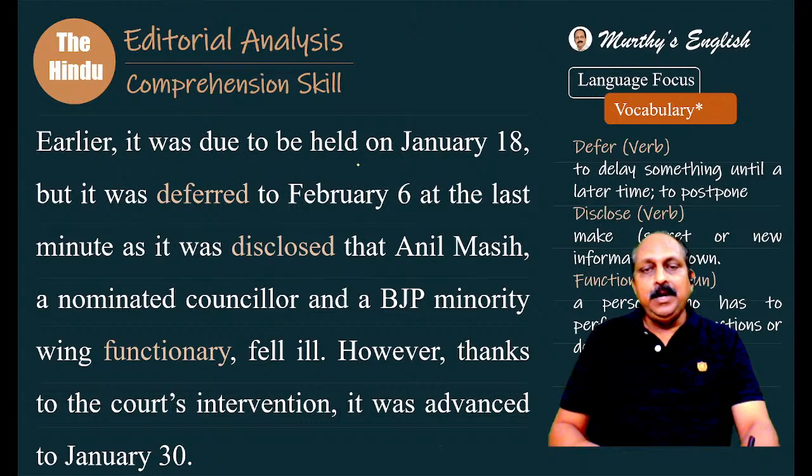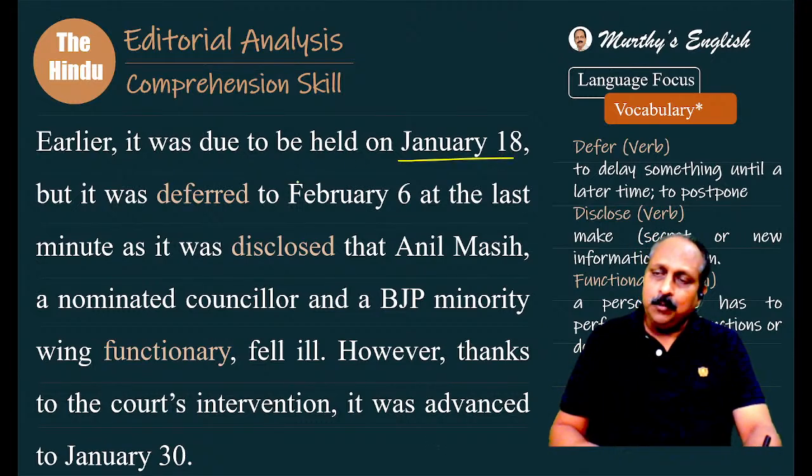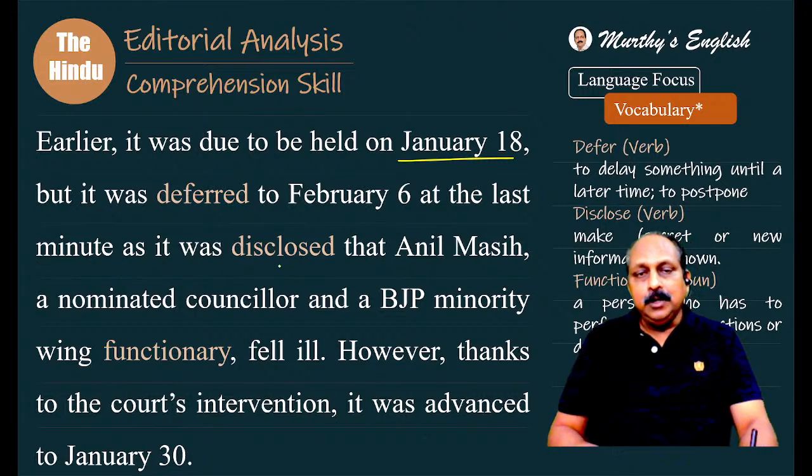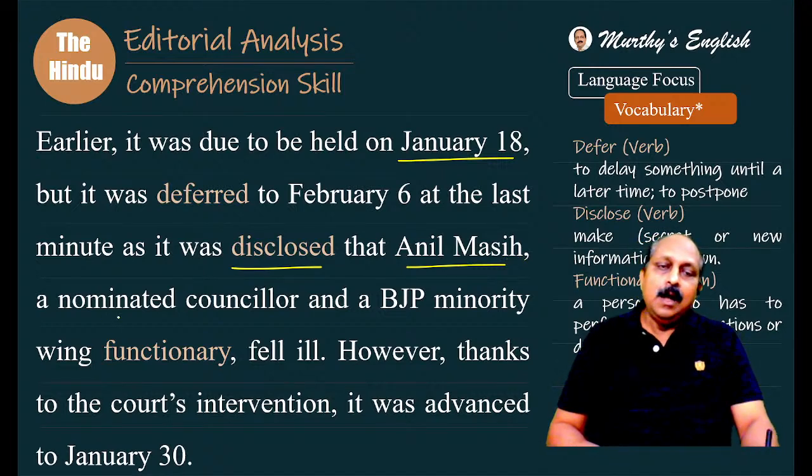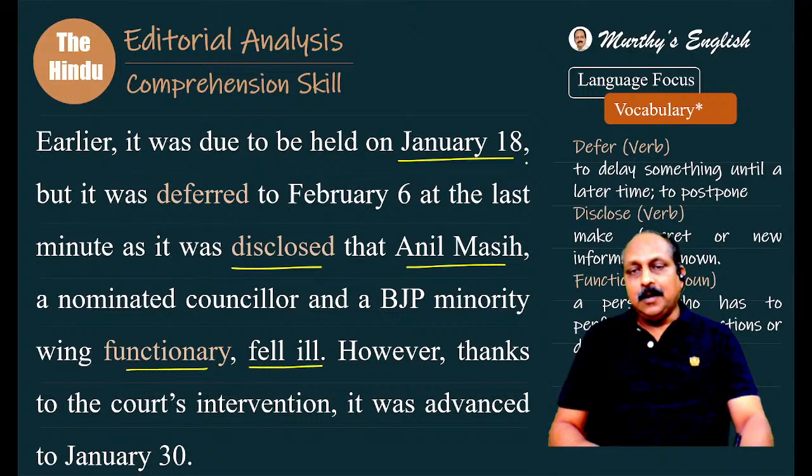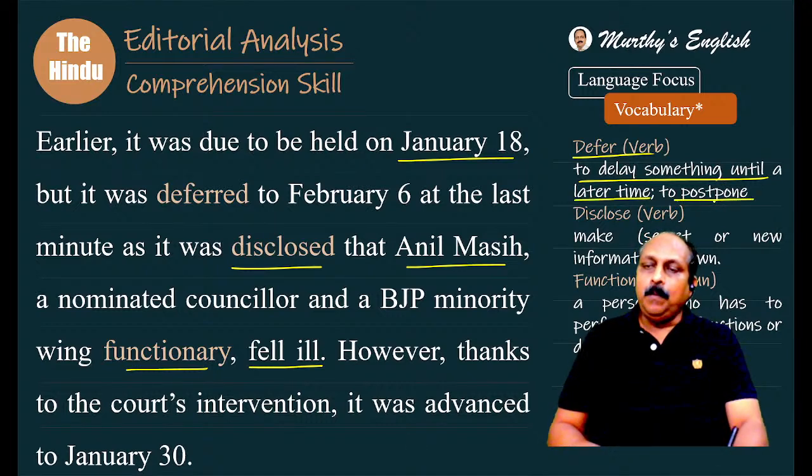Earlier, it was due to be held on January 18th. Actual date was what? January 18th. But it was deferred to February 6th at the last minute. Why? As it was disclosed that Anil Masi, a nominated councillor and a BJP minority wing functionary fell ill. Actual date January 18th, but it was deferred, means what? Postponed, to delay something until a later time or to postpone.